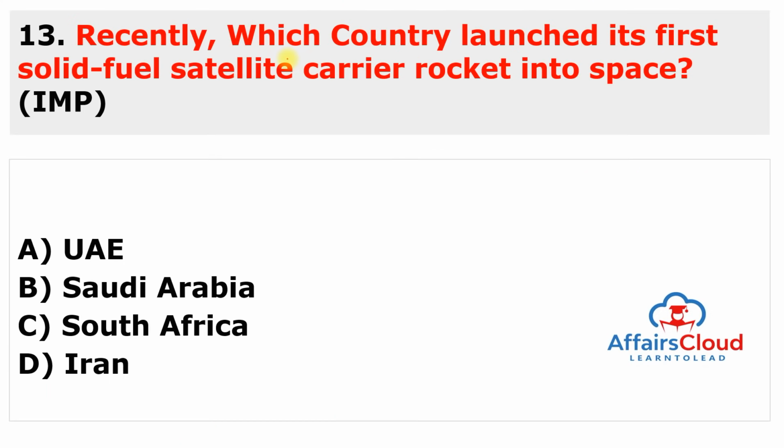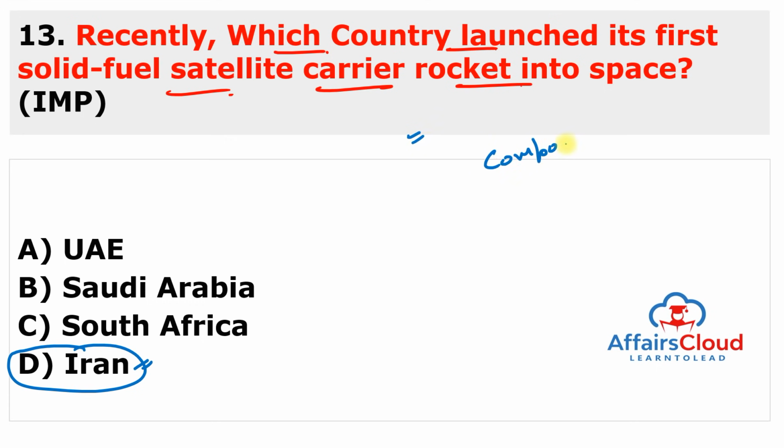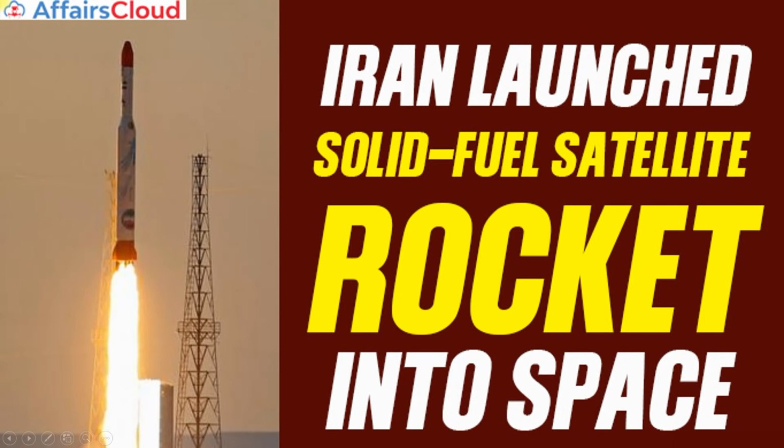So here is the first question in the important section. Recently, which country launched its first solid fuel satellite carrier rocket into space? Just remember the question as in the slide. The answer to this question is Iran. Iran's paramilitary Revolutionary Guard launched its first solid fuel satellite carrier rocket into space, made of a cost-efficient composite material instead of metal. So you have to remember, this country is Iran. Iran launched a solid fuel satellite rocket into space.